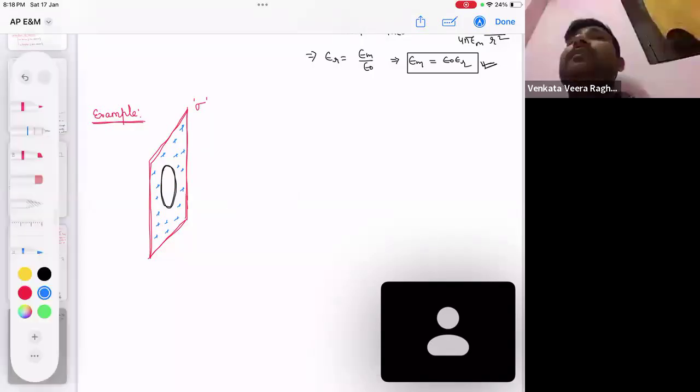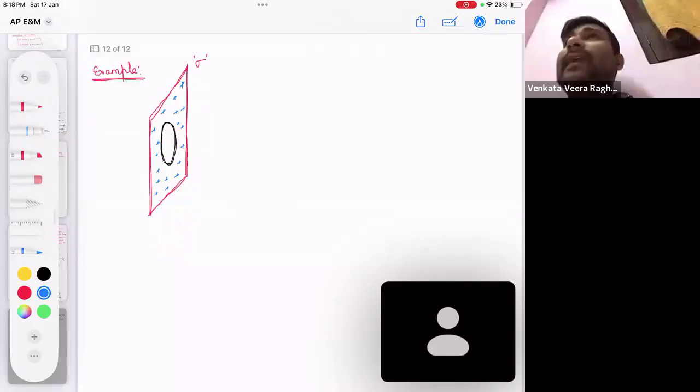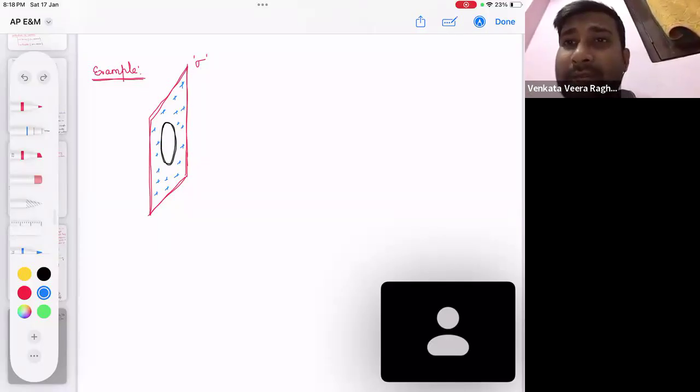But the paper is a very large one. Why am I taking a large one? Because we know the field due to a thin sheet is sigma by 2 epsilon naught, isn't it? Field due to a very large plate or thin plate is sigma by 2 epsilon naught. So this is a large thin plate we had, and from that we removed a portion of radius, let's say r.